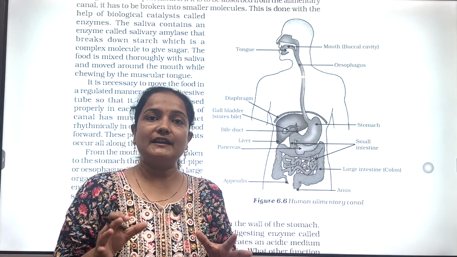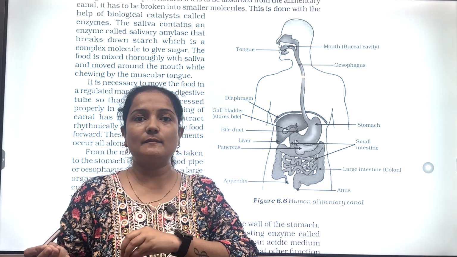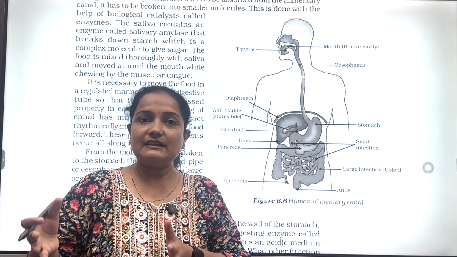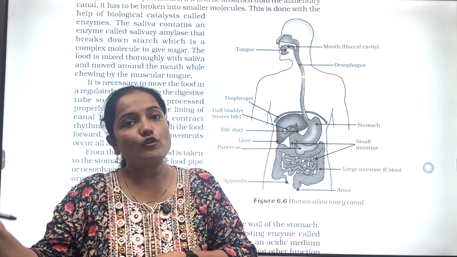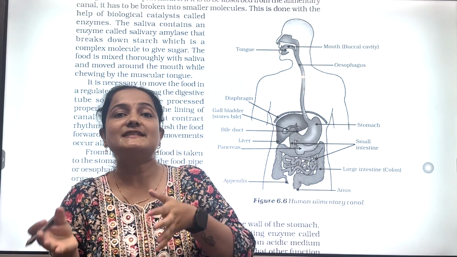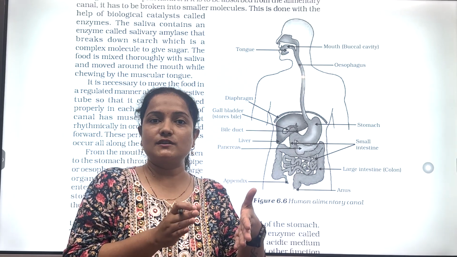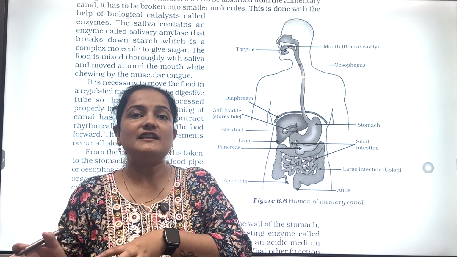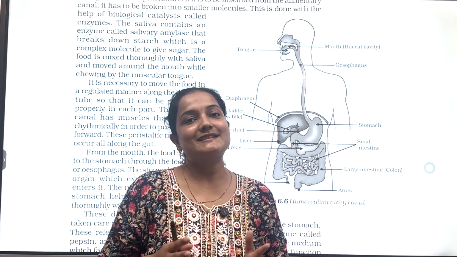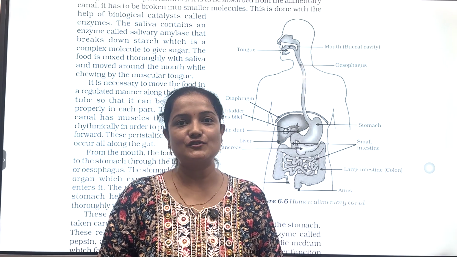Finally, after complete digestion, the remaining undigested food material is transported into the large intestine, where villi reabsorb the excess water present in that undigested food. Then after reabsorption, the remaining waste material is excreted out through the anus. So this is all about heterotrophic nutrition, which takes place in the human alimentary canal.